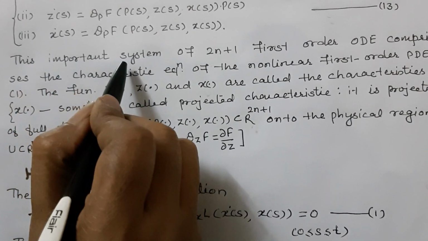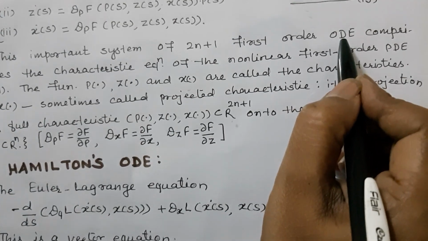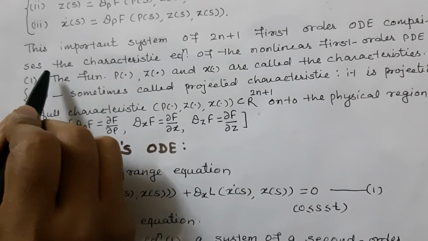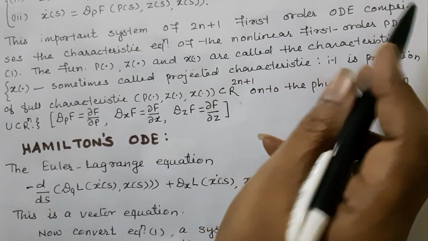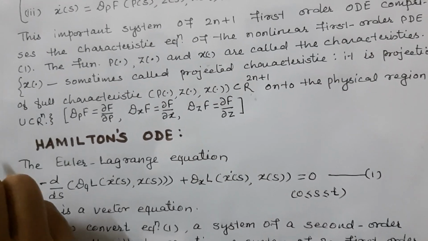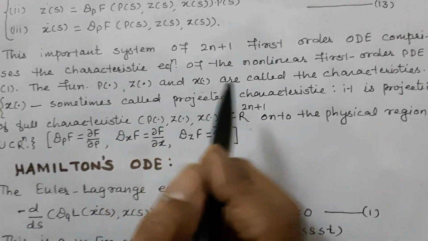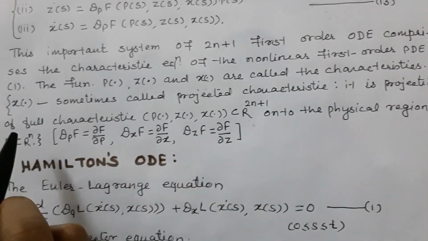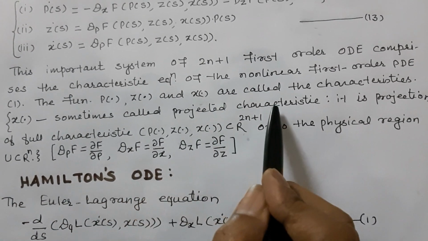This important system of 2n plus 1 first order ODEs comprises the characteristic equations of the nonlinear first order PDE of equation 1. The functions p dot, z dot and x dot are called the characteristics. x dot is sometimes called the projected characteristic.